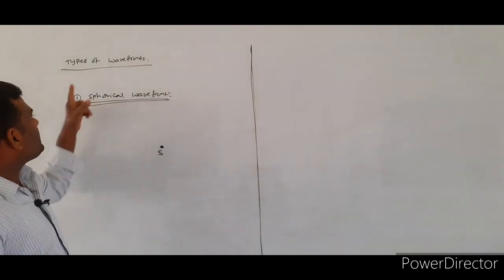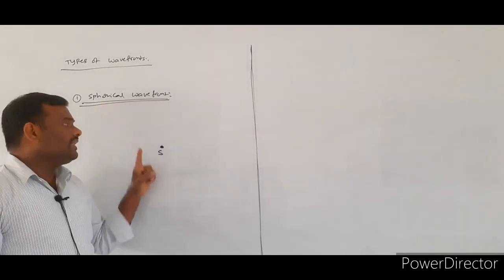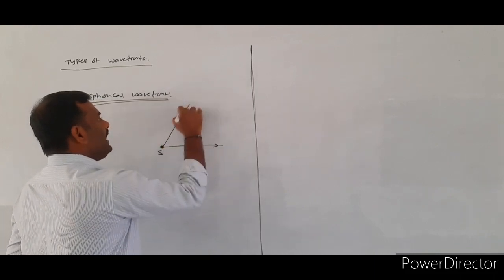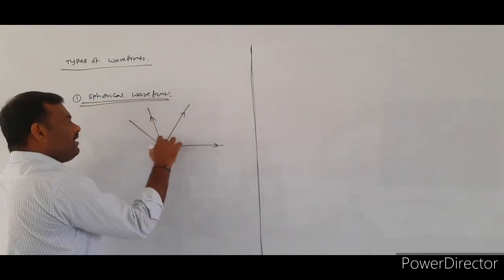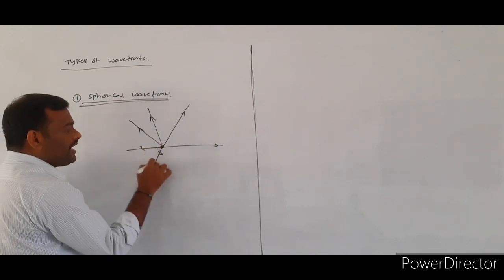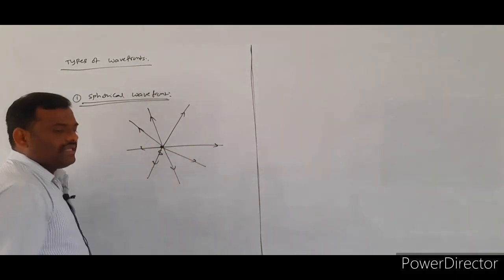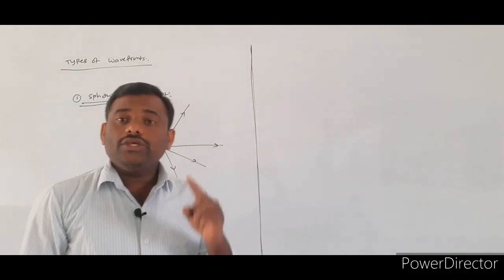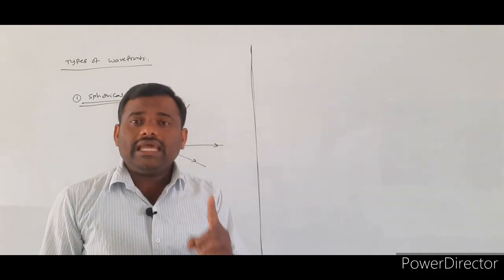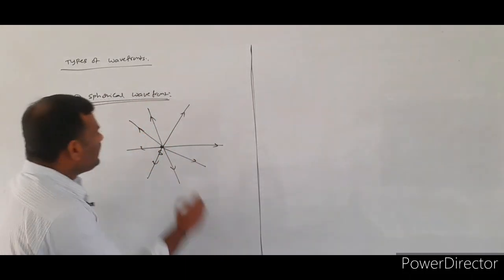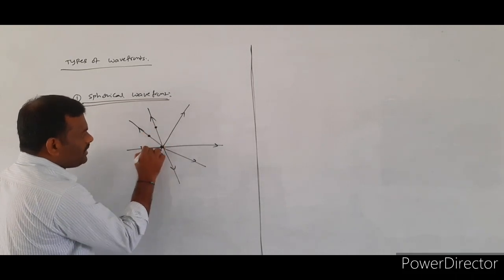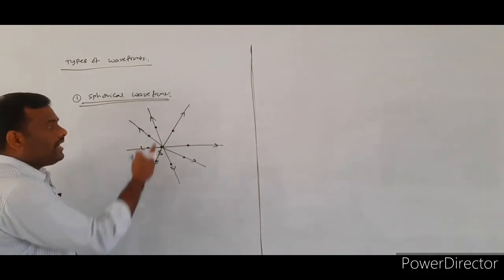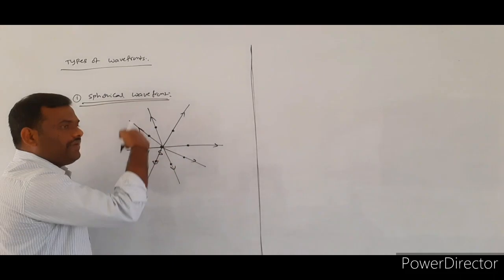So to explain the spherical wavefront, I consider the point source. If you consider any light source, it will be emitting light rays or waves or the disturbance in all the directions. Now, to define the wavefront, you must consider points that are equidistant from the given source. So here I consider different points around the source S, and all these points must be at equidistance.